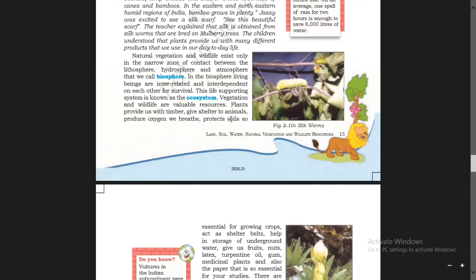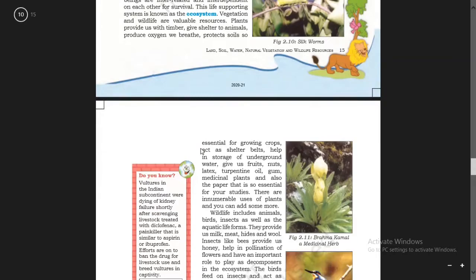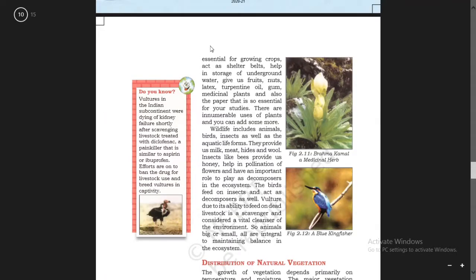Plants protect soil. So it is essential for growing crops and acts as shelter belts. Shelter belts means a line of trees or shrubs planted to protect an area.